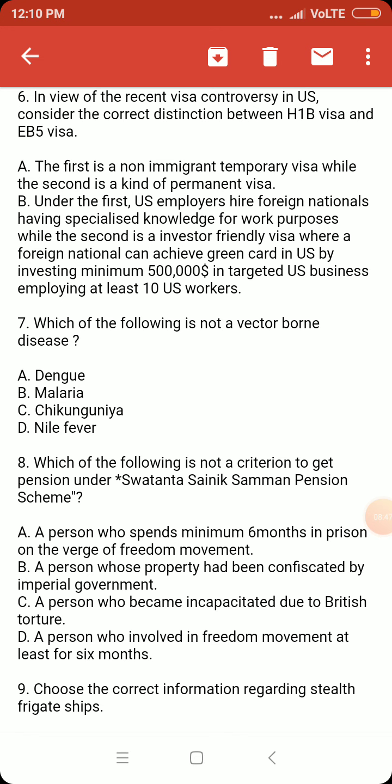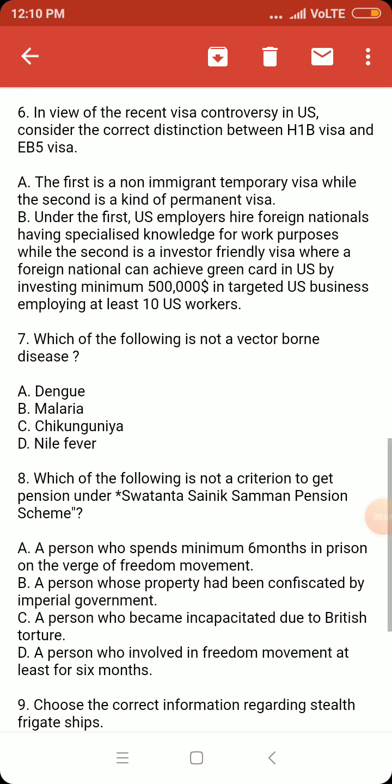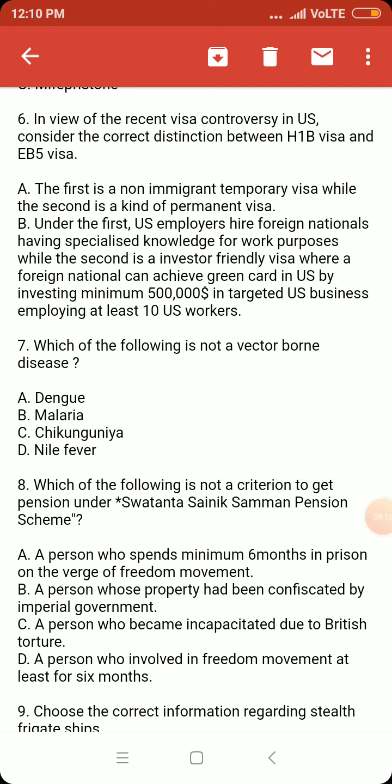This is also correct. The EB-5 visa is given to those foreign nationals who want to establish a particular kind of business in the US by investing a minimum of $500,000, and whose investment will employ at least 10 US nationals. So both the options are correct.